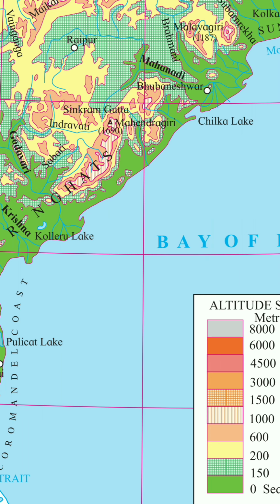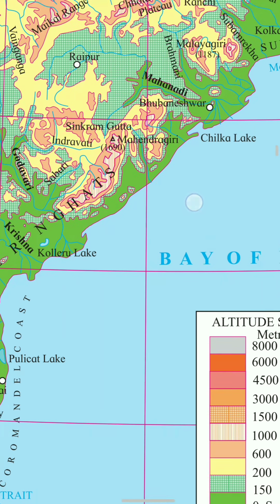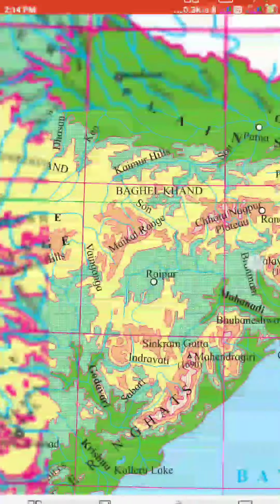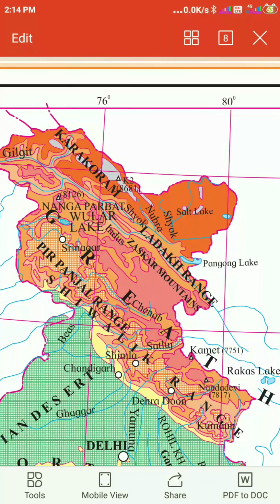Okay, after that here in the reddish you can see something like lining. It has 1000 to 1500 meters. Okay, after that, the bigger ones, you can go further, and the color gets darker. All these dark colors we can see only in the Himalayan region. Now in the Himalayan region you can easily observe the lower color, where we are going to see the Shivalik ranges. The Shivalik ranges are the newest ranges.